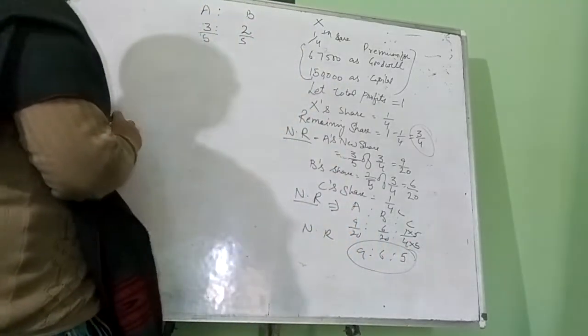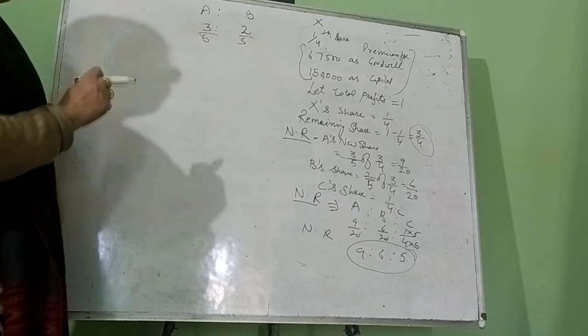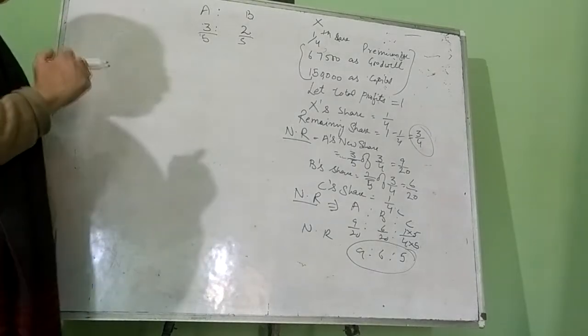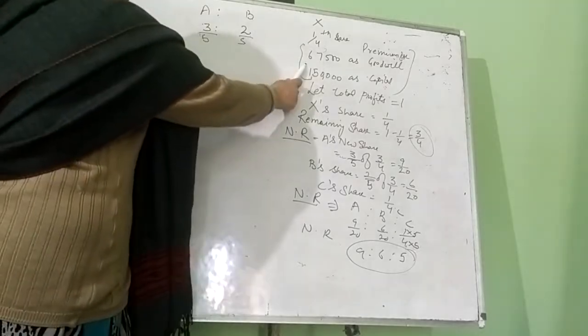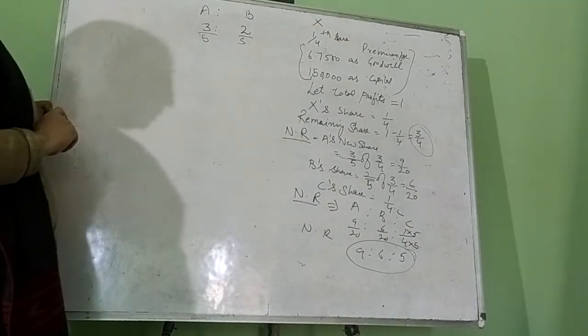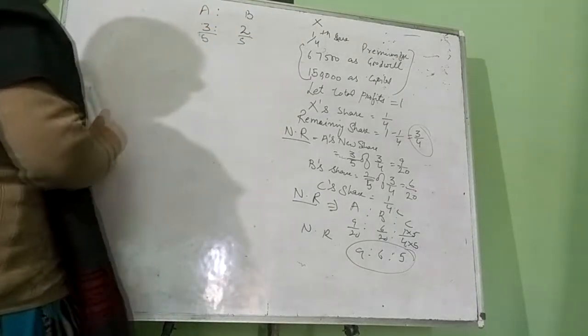Now the next step is to calculate the sacrificing ratio. Why are we calculating the sacrificing ratio in this question? It is not asked in the question, but we have to find it because the new partner is bringing his share of goodwill, premium for goodwill, in cash, and this share of goodwill will be given by the new partner to the old partners in the sacrificing ratio.